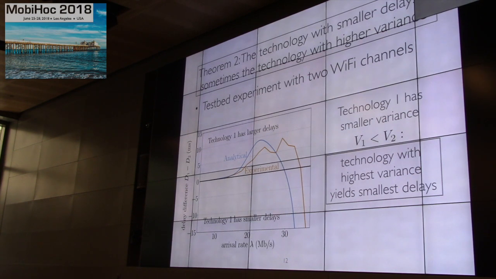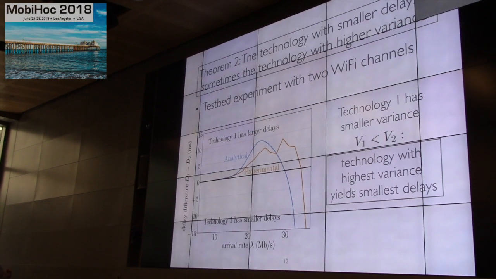For each arrival rate, we do one experiment with the first technology and one for the second. And we look at the delays with this technology. And we show here the difference between the delay obtained with technology 1 and the delay obtained with technology 2. Which means that in the top half of the figure, technology 1 has larger delays, and in the bottom half, technology 1 has smaller delays.